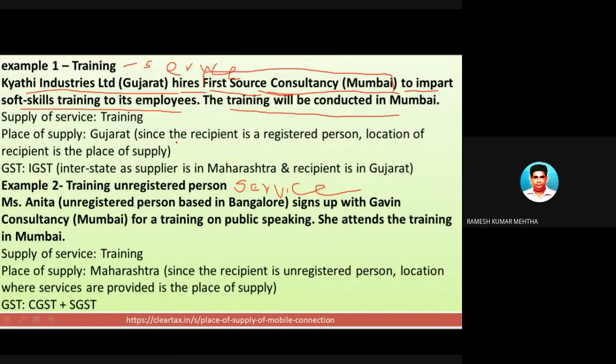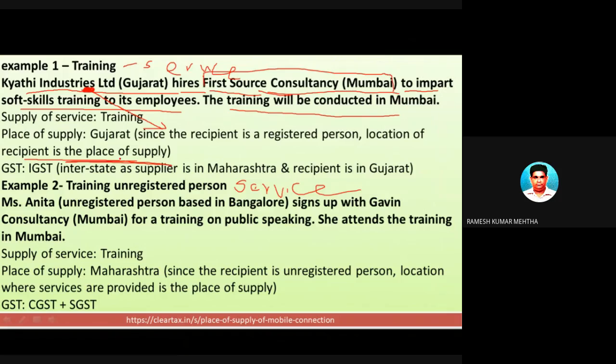So I told you the answer as far as place of supply is concerned: in case of a registered recipient, the place of supply is the location of the recipient.